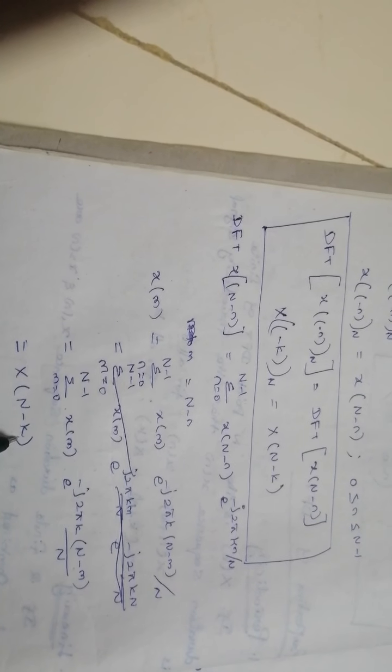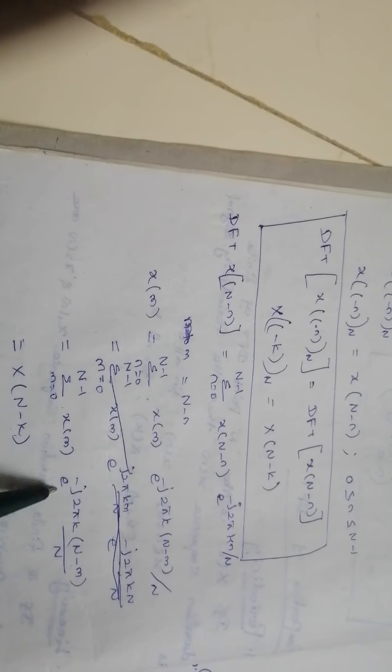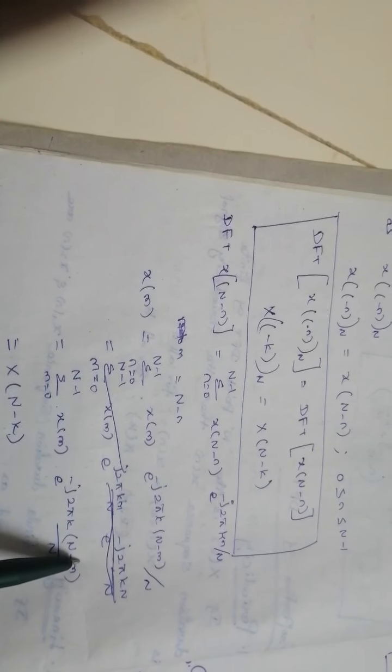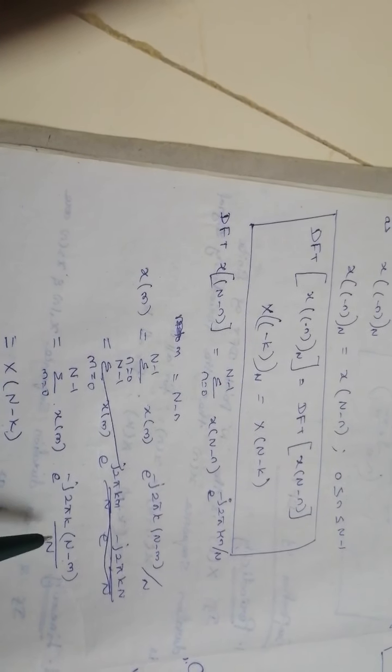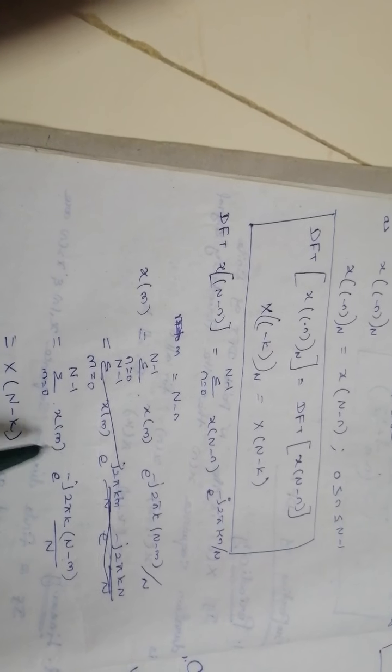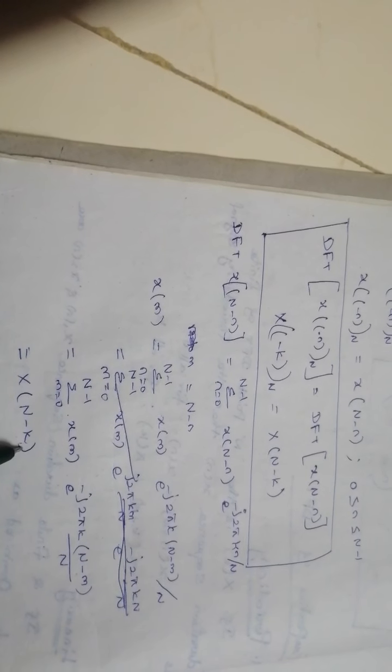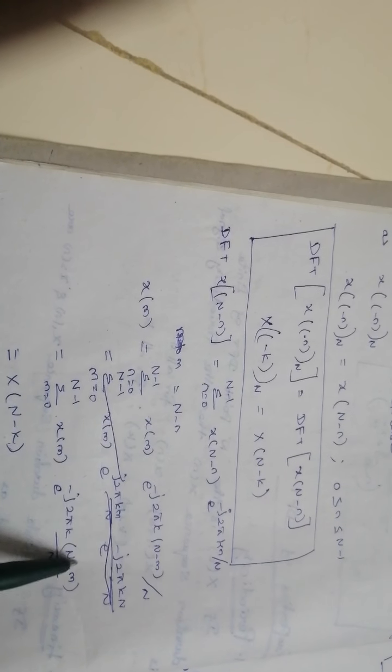Because the X of k formula is x of n e power minus j 2 pi k n by capital N, right? So here the capital N value is N minus m. So we can write N minus k. X of k is nothing but x of N minus k, because the N term is additional in a DFT formula. So we can write x of N minus k.